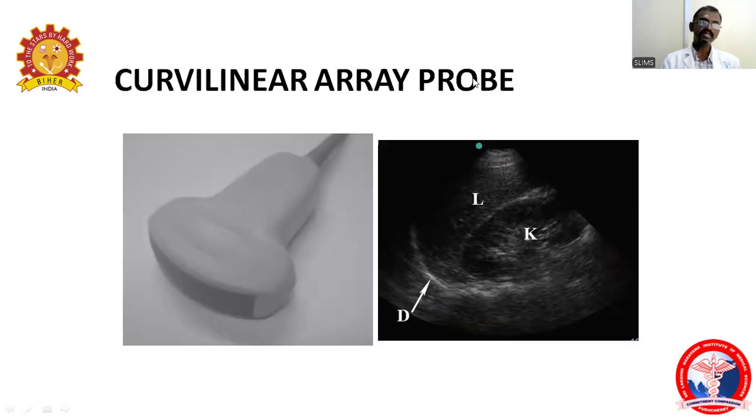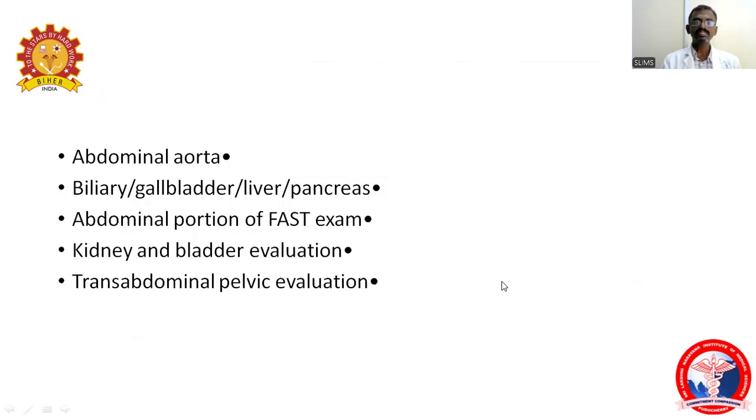So coming to the curvilinear array probe. So this is a sectoral probe. This sectoral probe is used for the identification of the diaphragm, liver, and kidney structures. So what are the uses of it? The abdominal aorta, biliary and gallbladder, liver and pancreas, abdominal portion of the FAST examination, kidney and bladder evaluations, and the transabdominal pelvic evaluations.